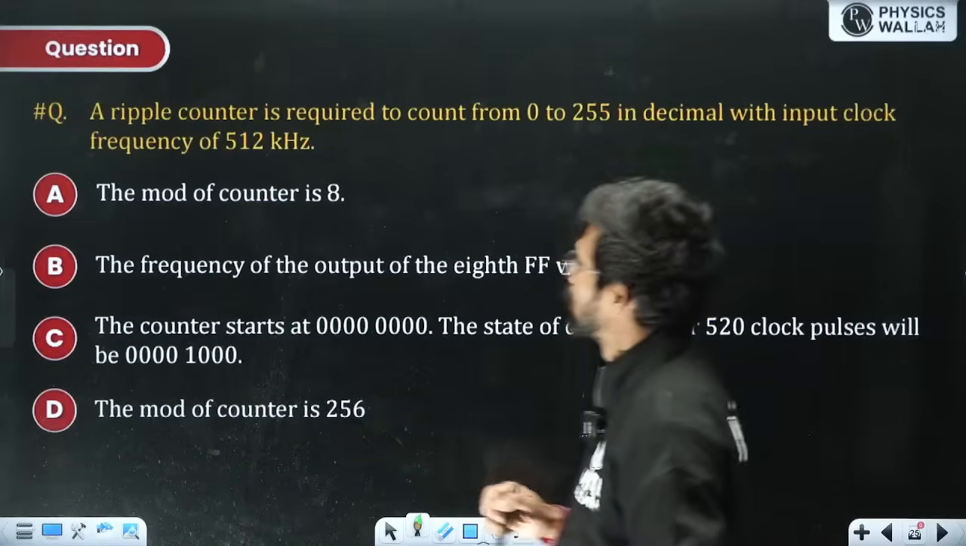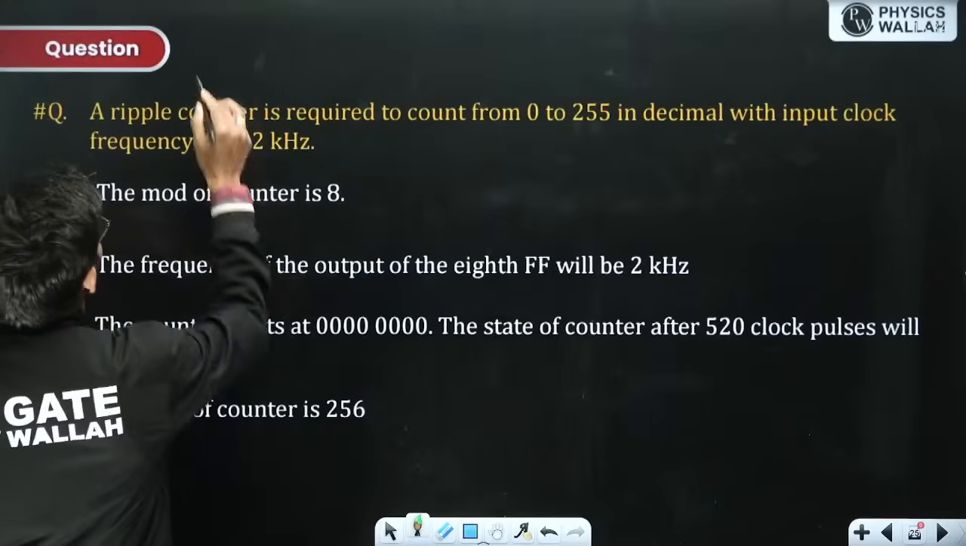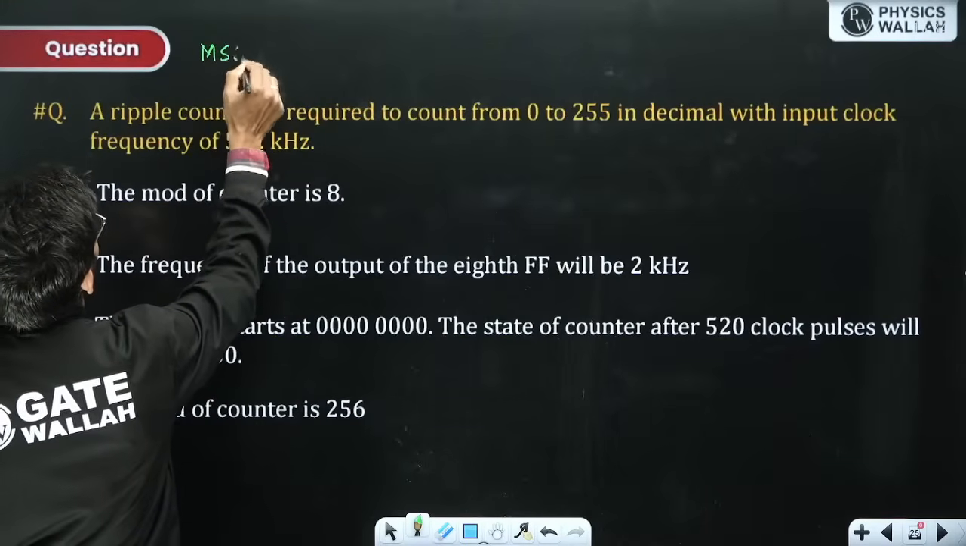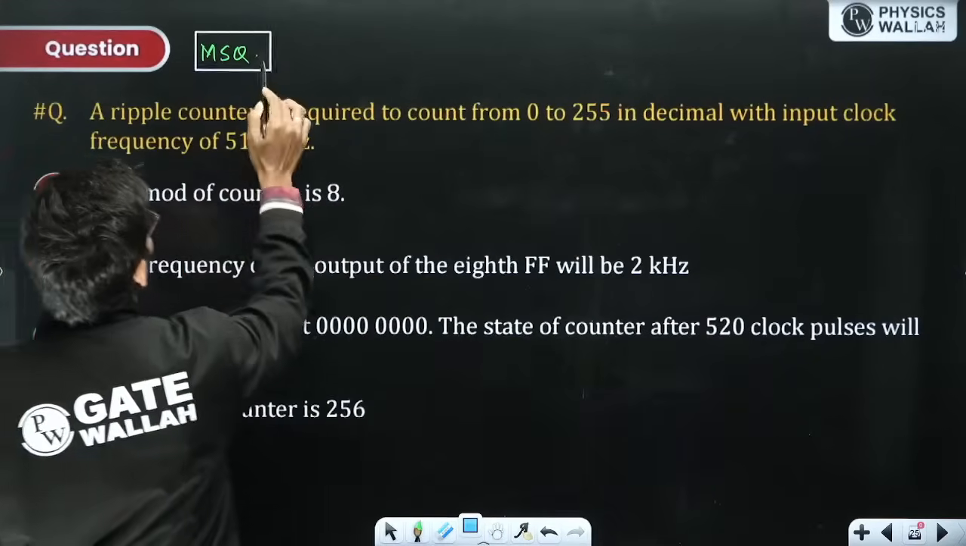Again, this is a question. A ripple counter is required to count from. This is again a MSQ question. One option can be correct or more than one option can be correct. Solve this question.